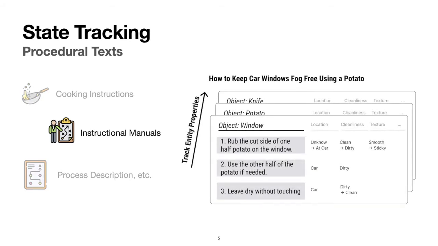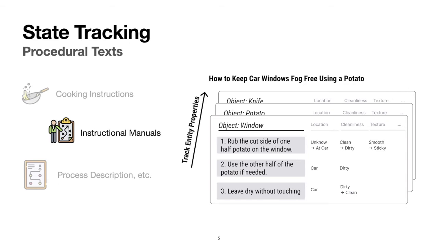Another area that has seen the task of state tracking is procedural tasks, and this usually includes cooking instructions, instructional manuals, or just any temporal processes involving text descriptions. Taking this instructional manual as an example, when we're reading the first step, we as humans are able to fill in the gap and know that the window will become dirty, but machines don't. So with the notion of state being the entity properties, this tracking task helps machines to understand unstated situations and could potentially benefit other reasoning-based tasks, such as automatic execution of biology experiments or just help with our daily cooking processes.